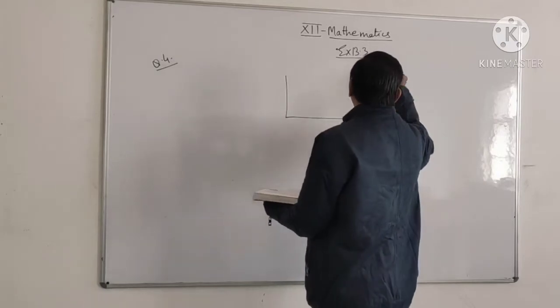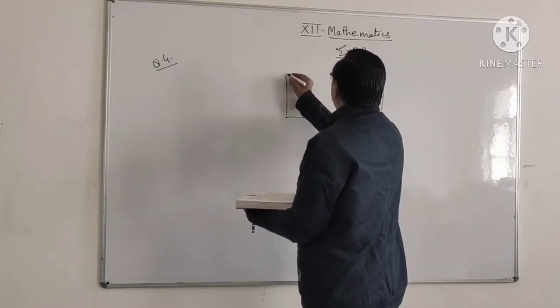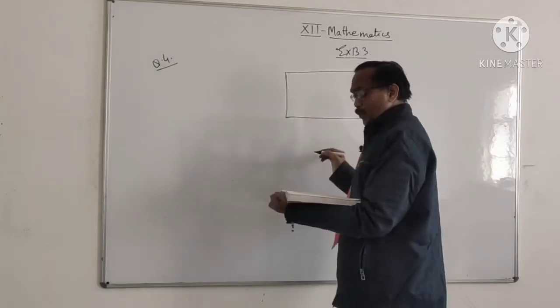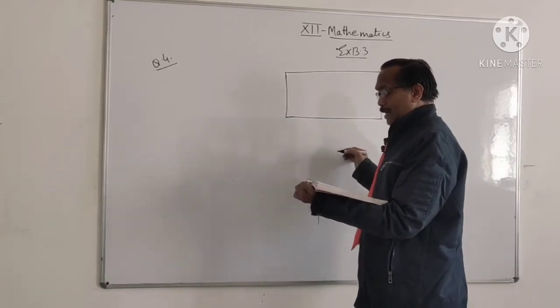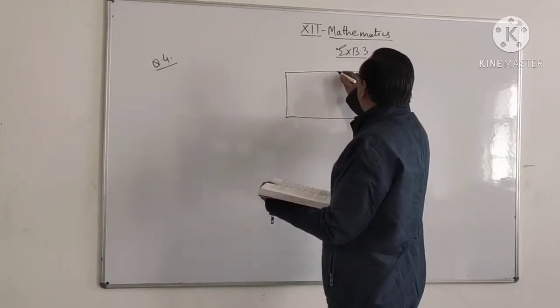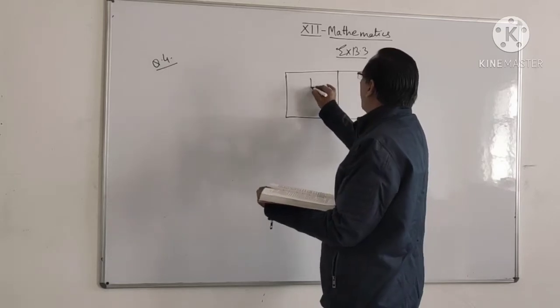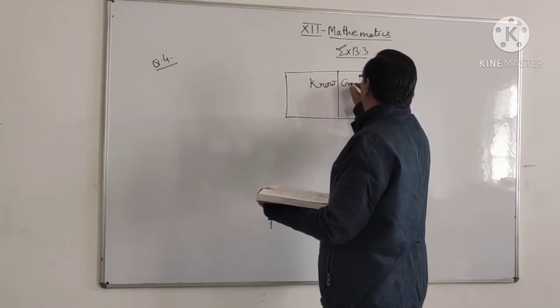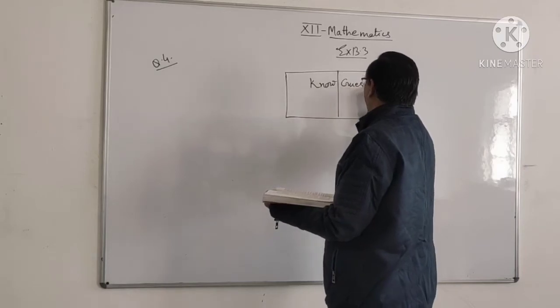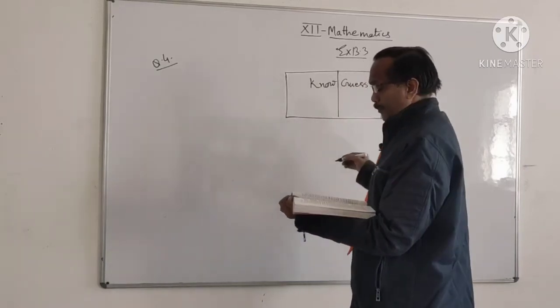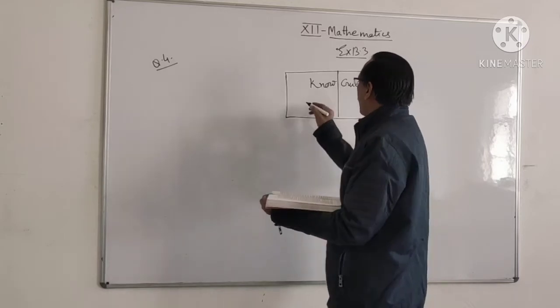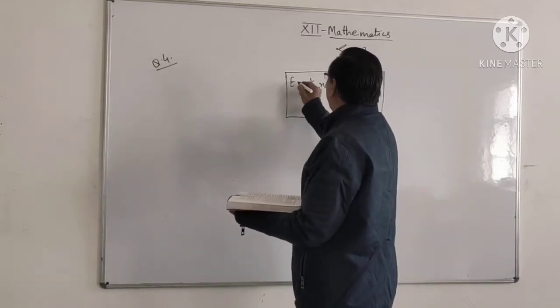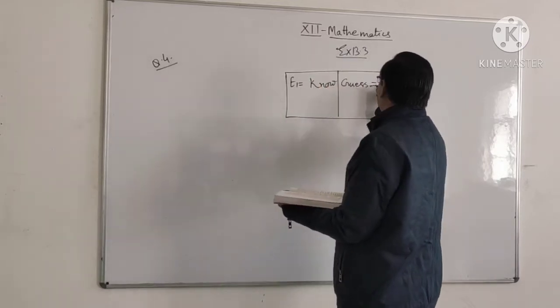Student, there is a multiple choice question. A student either knows the answer or guesses the answer. Let E1 be that he knows the answer, and E2 that he guesses the answer.